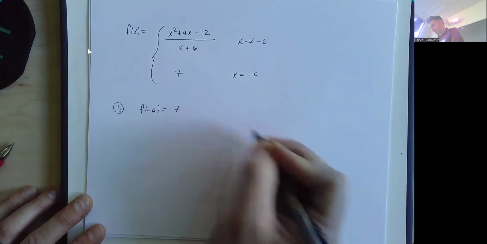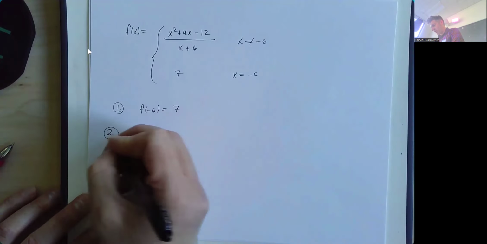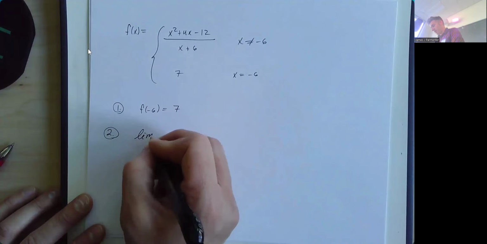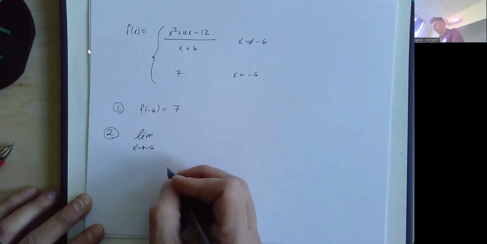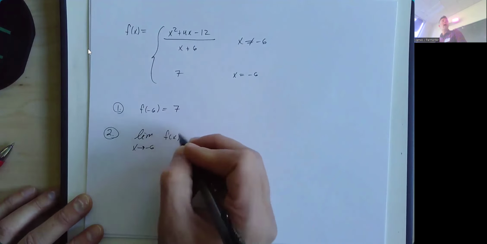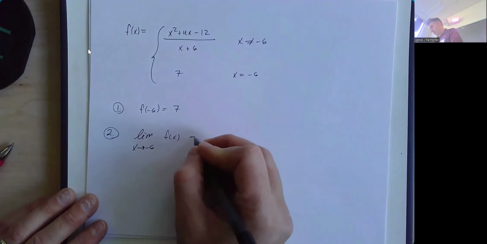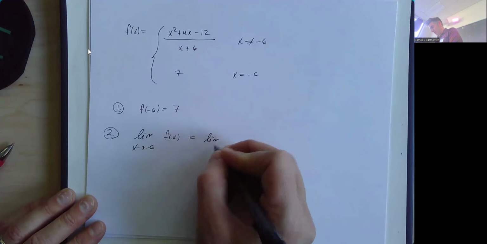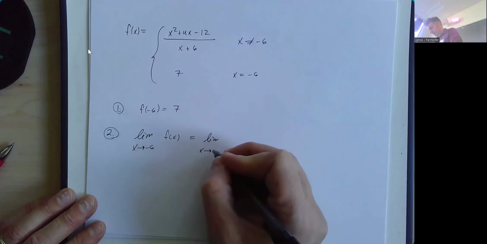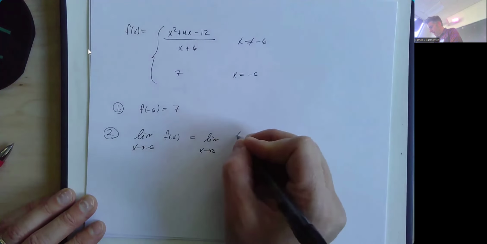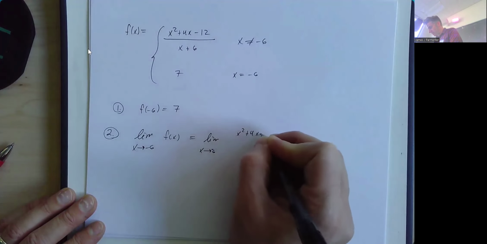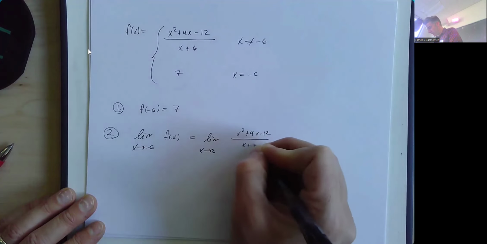So I know that step 1, if I was looking at continuity, f of -6 would be equal to 7. Step 2, when I'm looking for the limit as x approaches -6 of f of x, I don't have to do the one-sided limits here either, because on either side of -6, the function is defined to be the same piece. So I can just say that the limit as x approaches -6 of f of x is the limit as x approaches -6 of x squared plus 4x minus 12 over x plus 6.